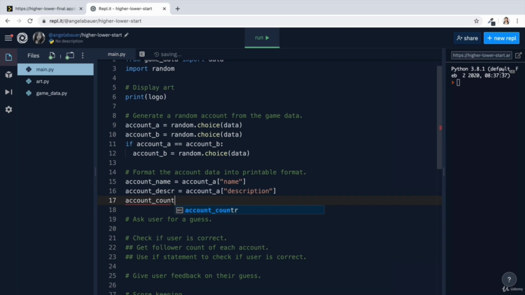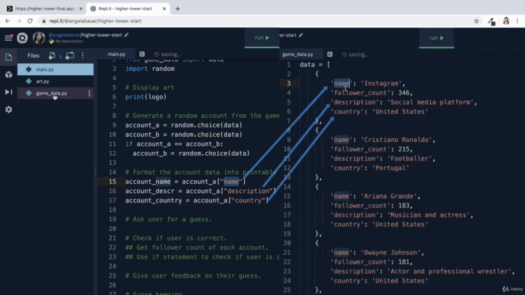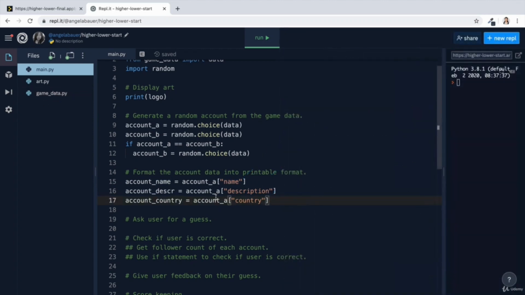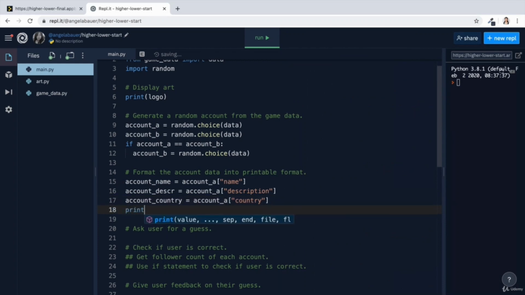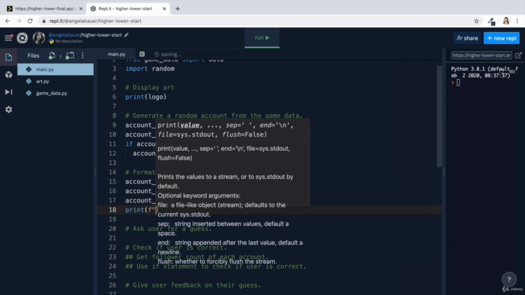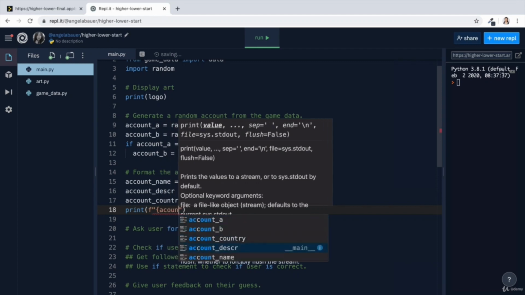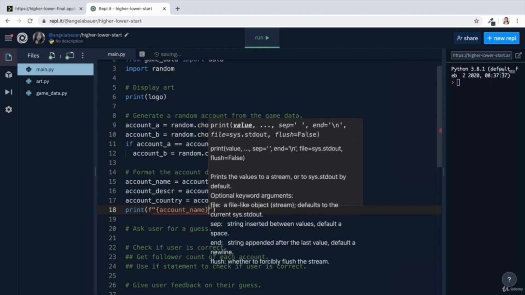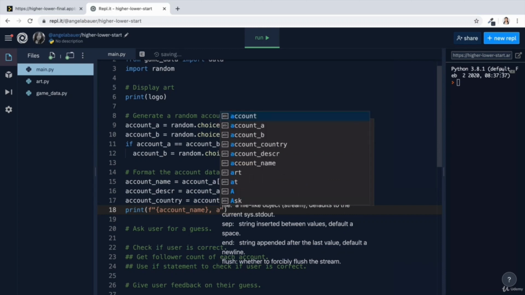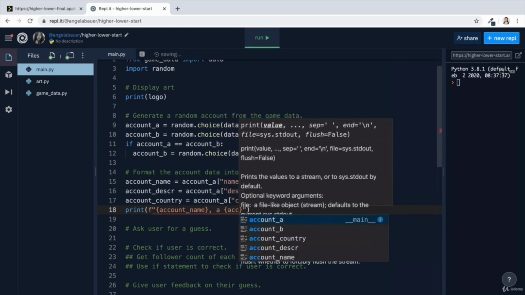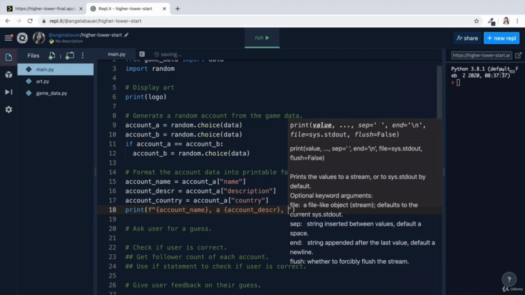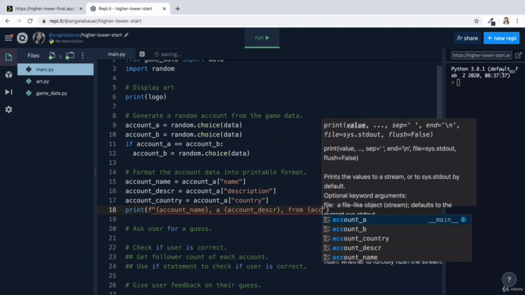And just make sure that you don't have any typos in your keys here, because remember, they need to match these precisely in order for it to not error out. Now that we've got all of these pieces of data, we can print the final version. So we're probably going to use an f-string to insert all these pieces of information. And we'll probably start off with the account name and then a comma. We can write A and then put in the account description. And finally put from and the account country.